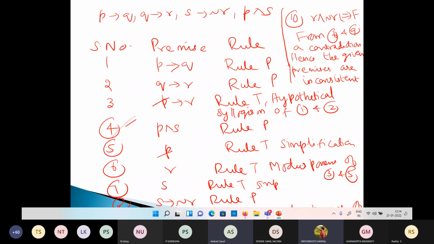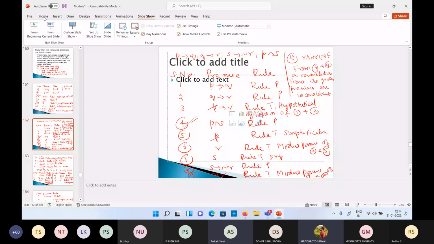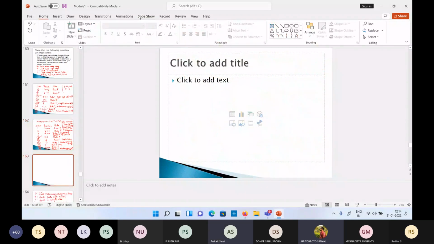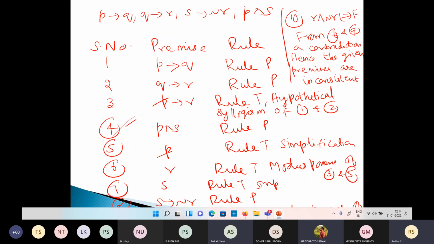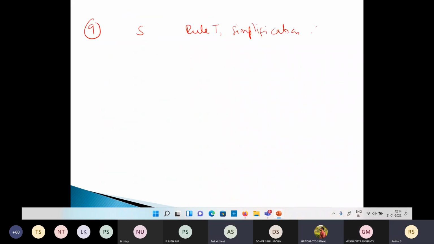Correct. S is true. Rule T, simplification of 4.